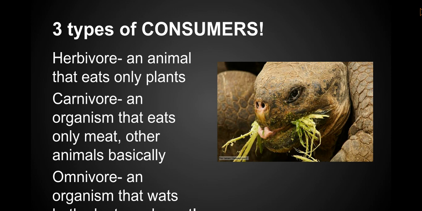Lastly, there are many animals like us, animals that eat both plants and meats. Well, like a lot of humans at least. We call these animals omnivores. Now omni means all, and like we said before, vor means to eat. So omnivore means that they eat everything, both plants and animals. These animals have adapted to be able to survive as either herbivores or carnivores if they really needed to, as they can eat both plants and meat. Humans, bears, pigs, raccoons, all of these things are great examples of omnivorous animals.